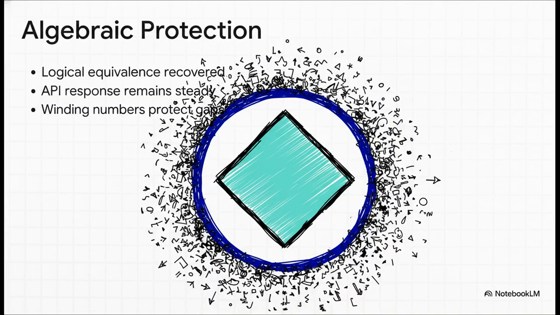Let's see how this algebraic protection operates in real applied systems. Think about error-correcting codes. The logical equivalence class is recovered even if the physical microstates get corrupted. Or look at software API contracts. The system preserves its core function, yielding a consistent response, even as the underlying memory is reallocated or garbage collected under the hood. And in topological systems, winding numbers protect structural gaps against localized noise. In every single one of these cases, a system is preserving its identity by maintaining an invariant quotient.